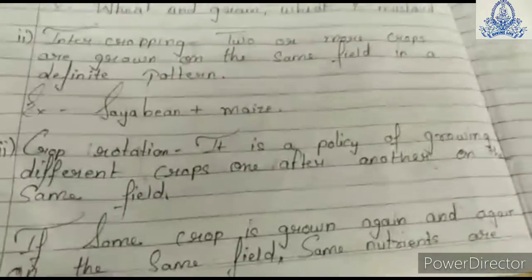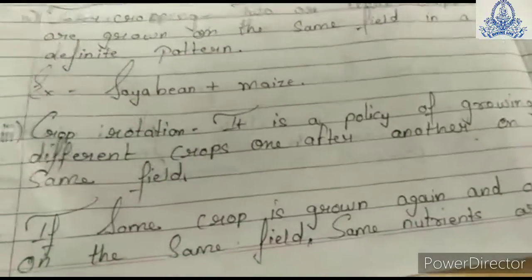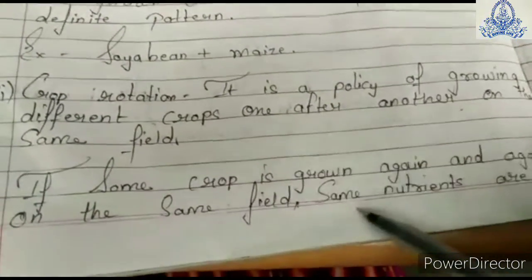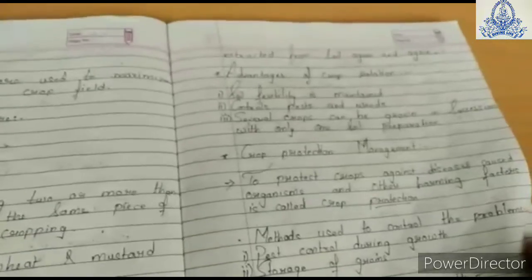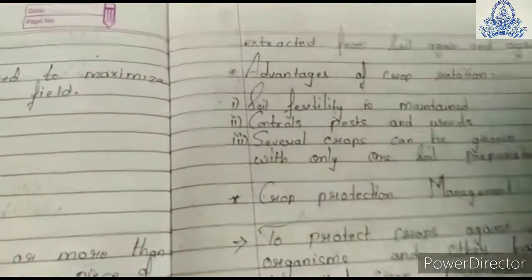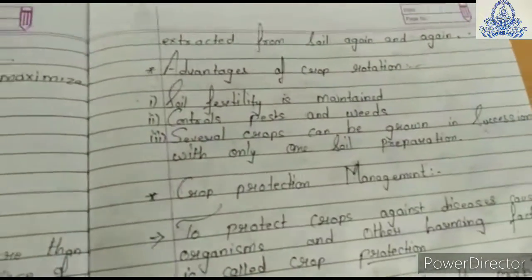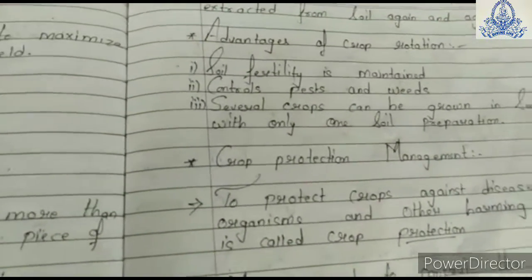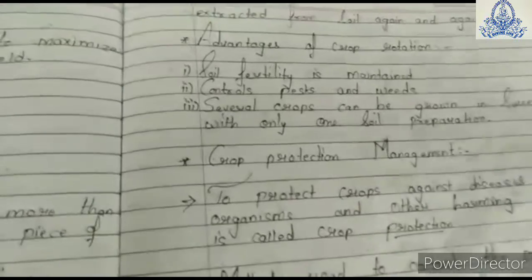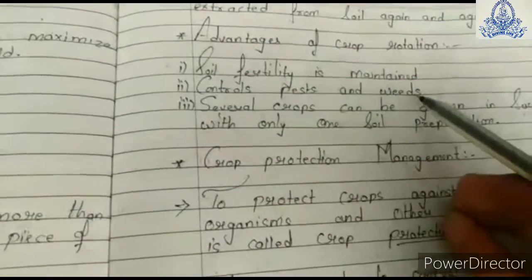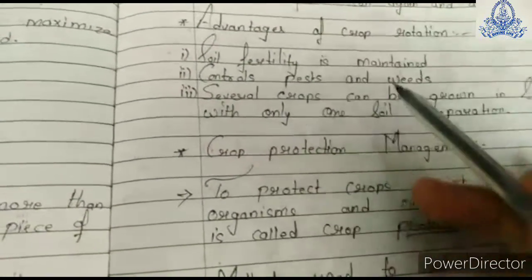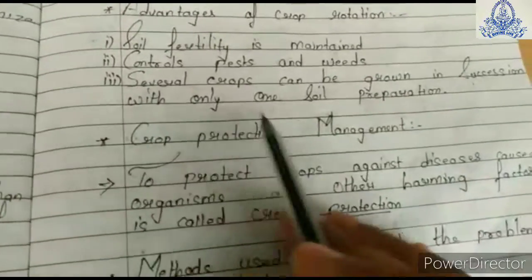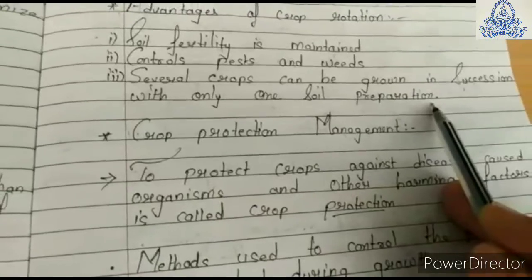Now why so? Consider that if you are growing the same crop again and again on the same field, then what will happen? The same nutrients are extracted from the soil again and again. Hence, that particular nutrient will be depleted in the soil. Let us see the advantages of crop rotation. First of all, soil fertility is maintained, and pests and weeds are controlled. Several crops can be grown in succession with only one soil preparation.